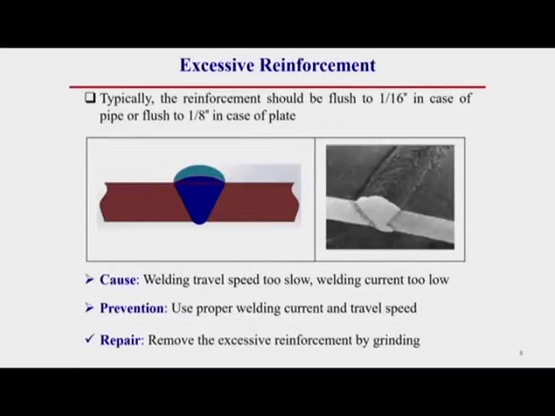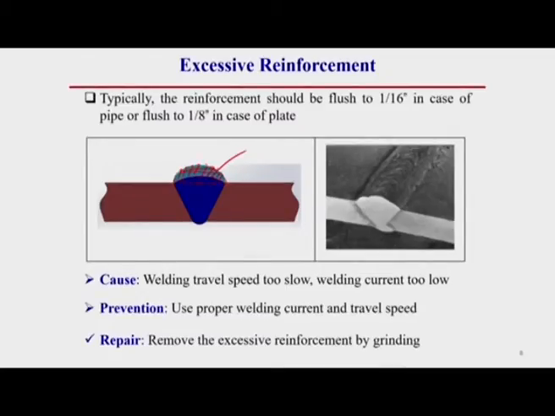But due to some different welding parameters or different welding techniques, if the weld deposit is more than the required reinforcement, that means this much green color portion we can say is excess weld material deposited over the top of the required reinforcement. So, this is called excessive reinforcement. Generally, one thing you should keep in mind, this reinforcement should be flush, maximum 1/16 inch in case of pipe weld, and if it is a flat butt weld or in case of plate weld, it should be less than or equal to 1/8 inch.